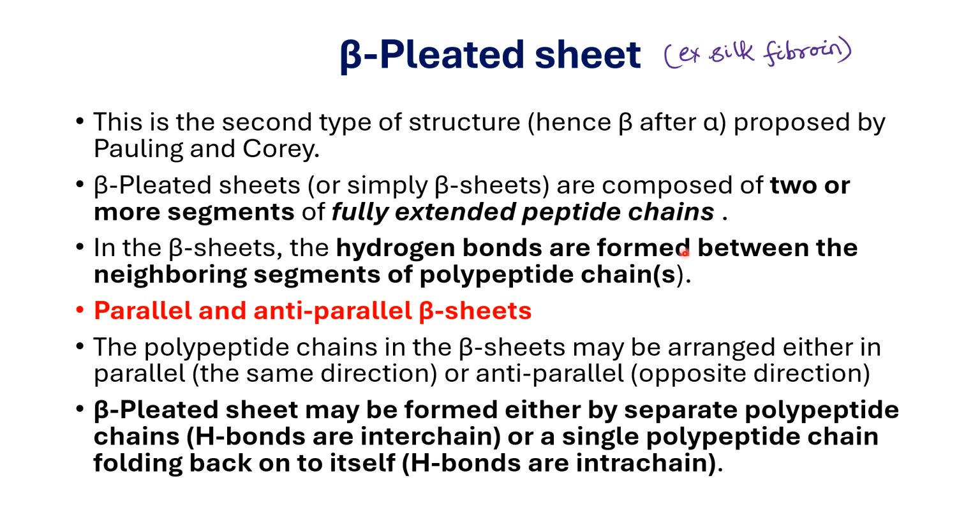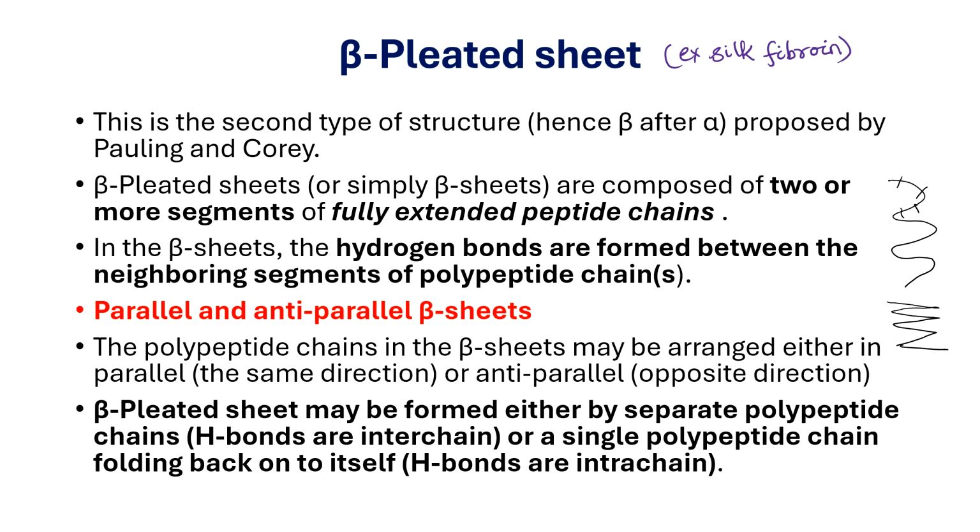Okay, what happens? You have a polypeptide chain. Let's see, you have a polypeptide chain here, and this is the segment. These different segments of a polypeptide chain will come close like this, and they will form the hydrogen bond. So that will give a pleat type of structure, and such secondary structure is called a beta pleated sheet.